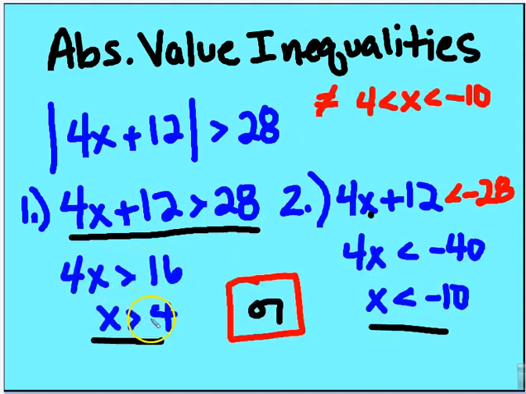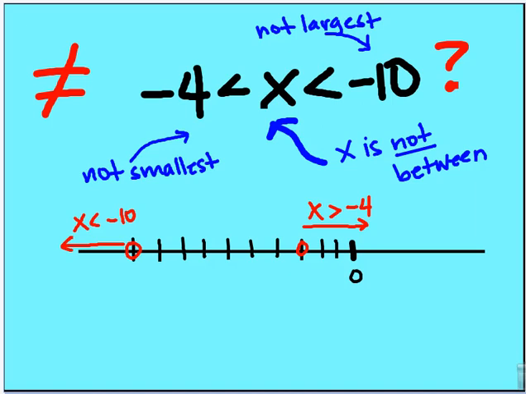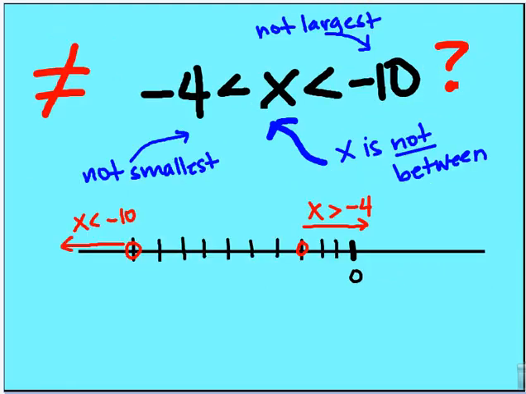4x is greater than 16, x is greater than 4, or x is less than negative 10. All right, so we graph this this way. X is greater than 4, x is less than negative 10. This would end up being our graphical representation. And then our numeric representation is going to be just x is greater than 4 or x is less than negative 10. Okay, moving on.